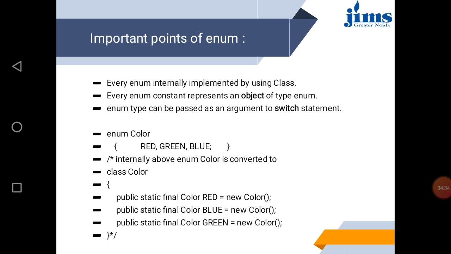So in this case, if we write enum color, and in curly braces we write red, green, blue, it means it is just like if we write class color and public static final color red equals new color. So if we simply write enumeration, its expansion is mentioned at the bottom of the slide.